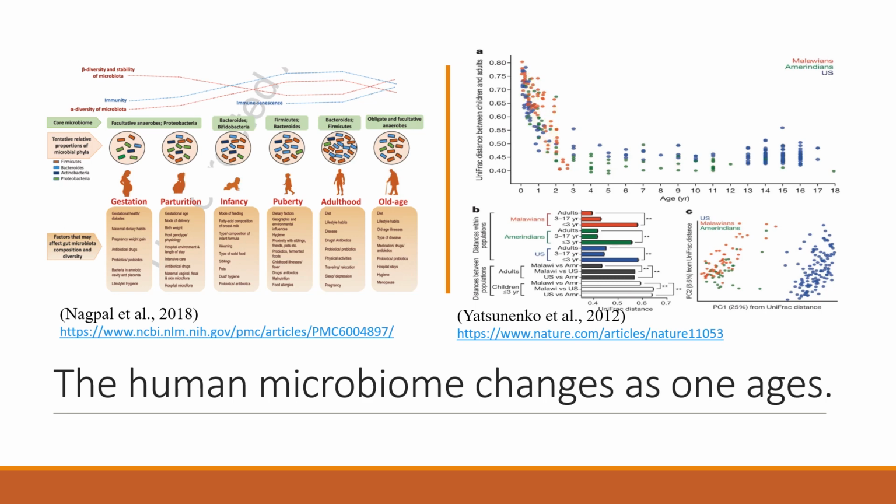In infancy, the dominating bacteria are Bacteroides and Bifidobacteria. In puberty and adulthood, the dominating bacteria are Firmicutes and Bacteroides. And then in elderly people, the gut microbiome is dominated by opportunistic bacteria as Bifidobacteria and Lactobacilli decline.